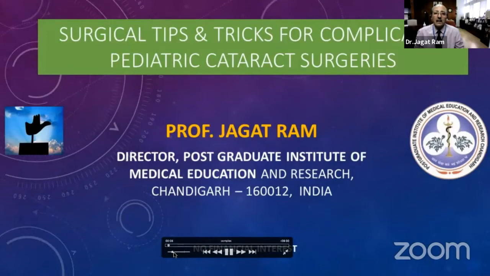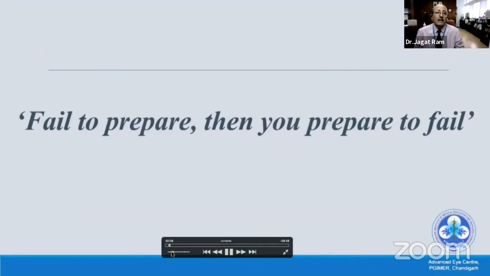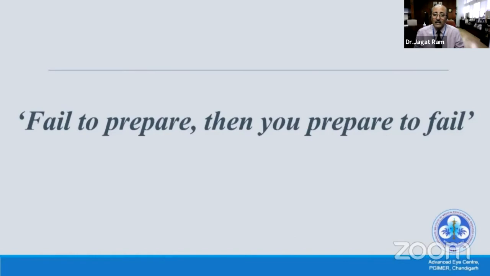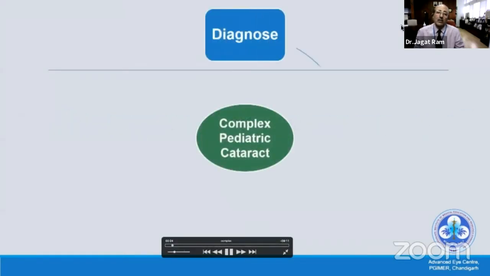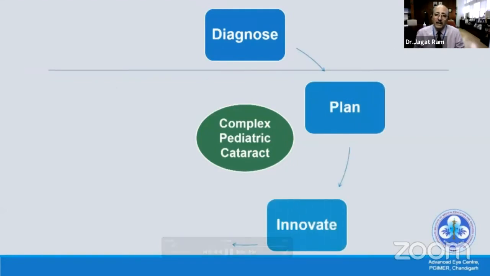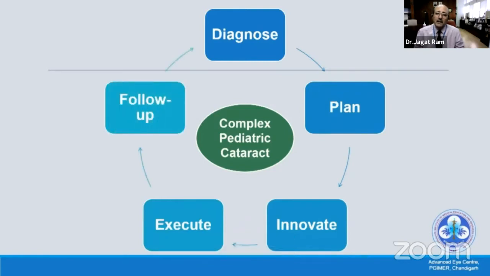This is surgical tips and tricks for complicated pediatric cataract. If we fail to prepare, then we should assume that we prepare to fail. This is well said, because you have to prepare every time. For pediatric cataract surgery, you have to diagnose the case, then plan the case. There may be several situations.